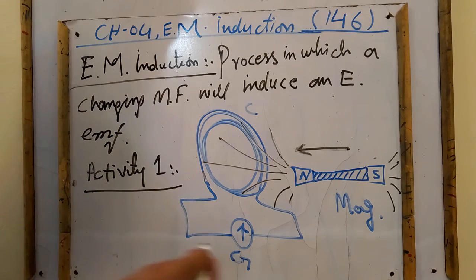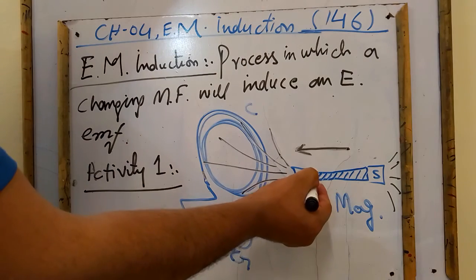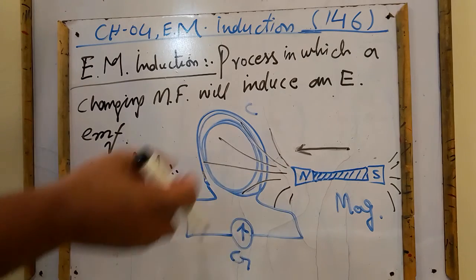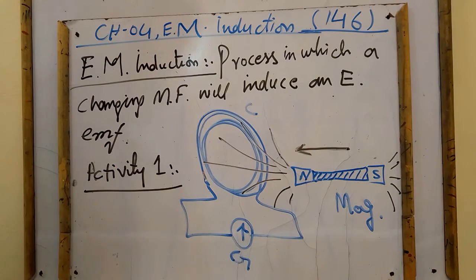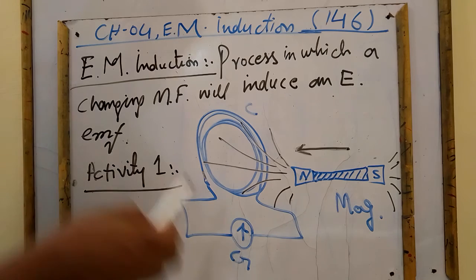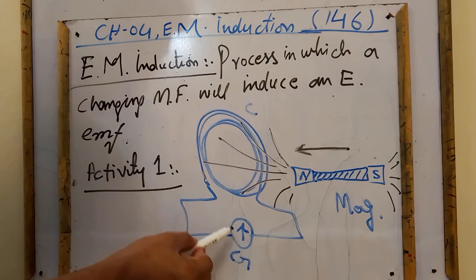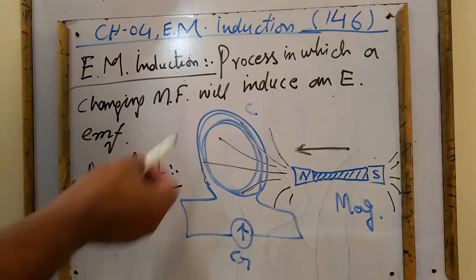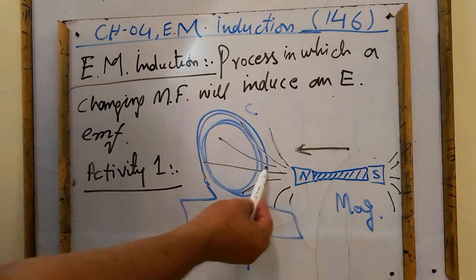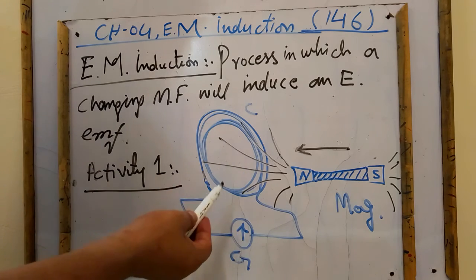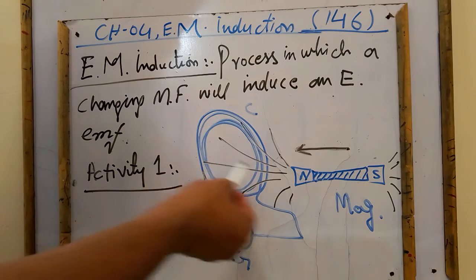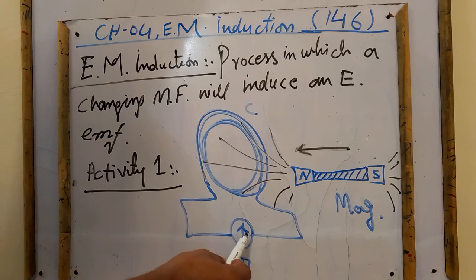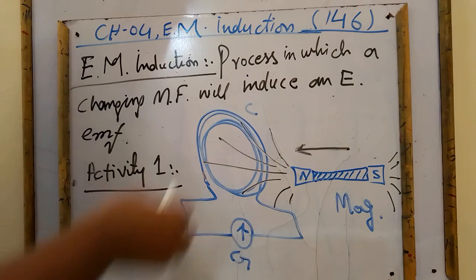If in second part of the experiment, we stop this magnet very close to the coil, when there is no motion of the magnet towards or away from the coil, so again the deflection of galvanometer will be 0. Galvanometer will show no deflection, which is again an indication that when the magnet is so much close to the coil but the magnet is not moving, it means that magnetic flux is not changing. If magnetic flux is not changing, so it means that no induced EMF or no induced current is there in the coil.